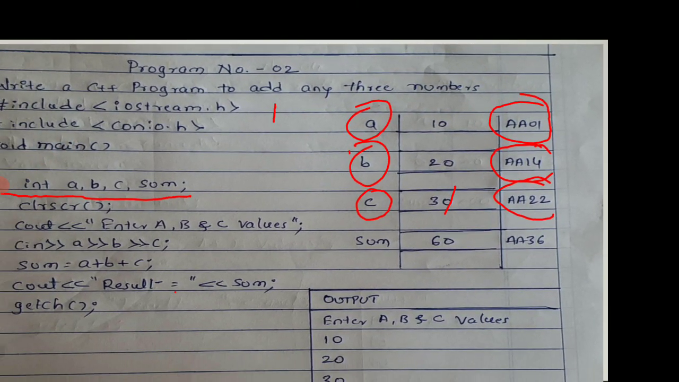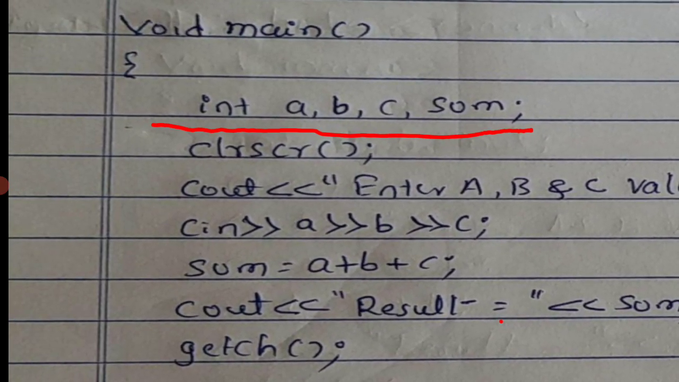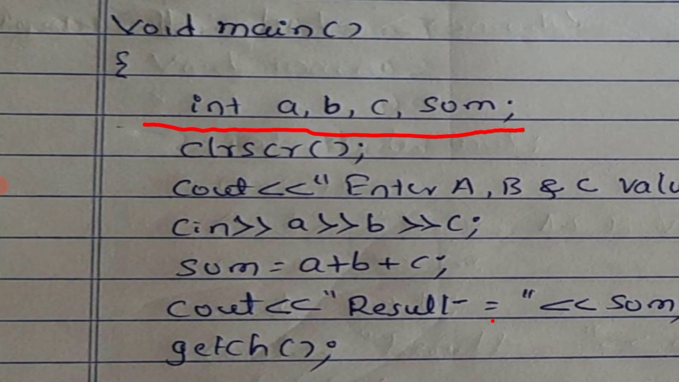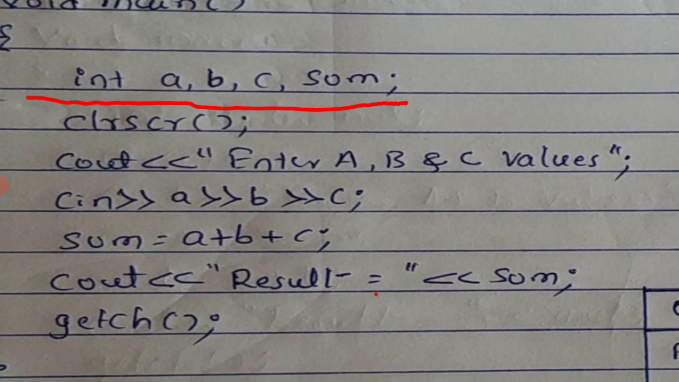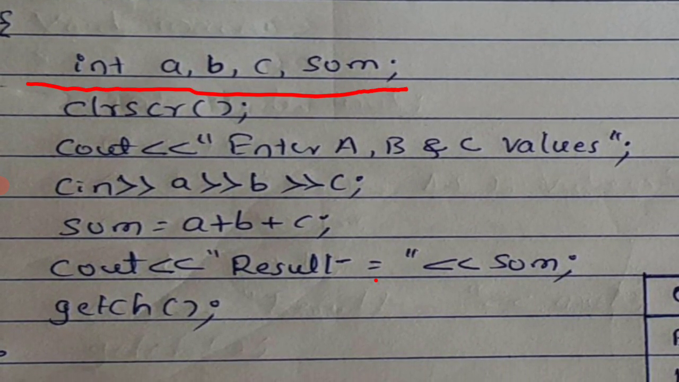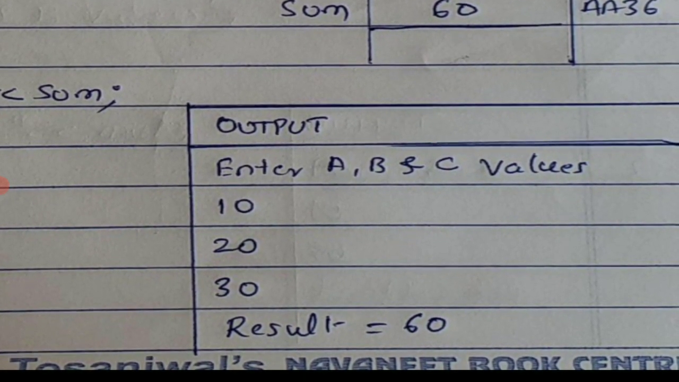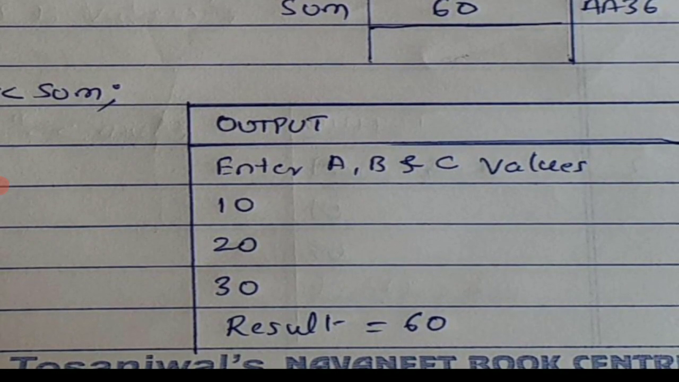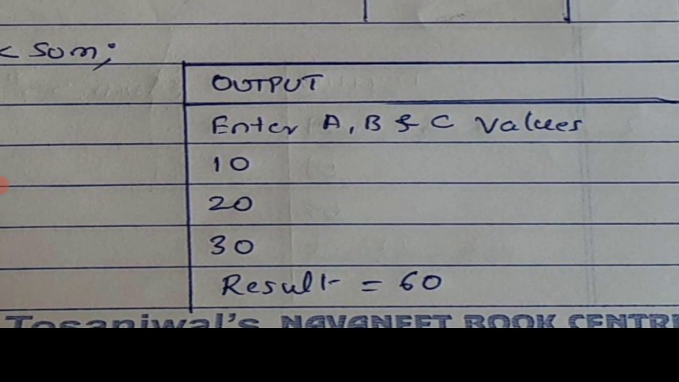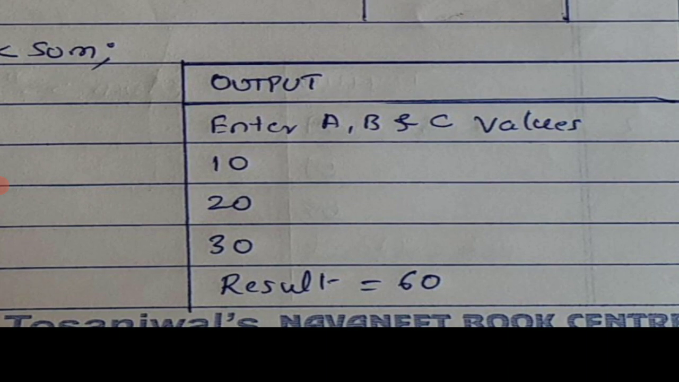Now we'll see here. Our next point is CLR/SCR. CLR/SCR means clear the screen. After CLR/SCR, what are you going to get here? It is a user message. What are we going to provide on the screen? Enter A, B and C values. See, you are going to see here: Enter A, B, and C values.